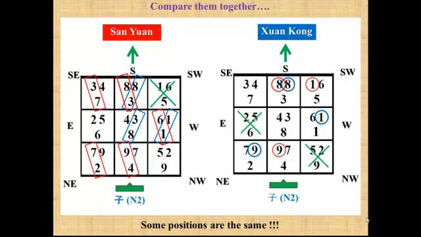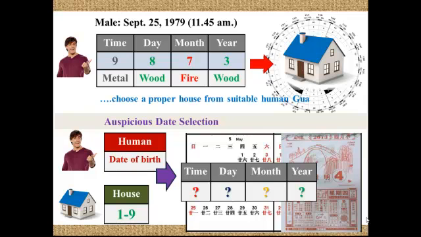In fact, for my school, we have both 24 and 64 charts of San Yuan flying star, depending on their detail. In the San Yuan flying star system, we could match people with their proper properties by looking at their date of birth. The year, month, day, and time are all taken into consideration for selecting the human number or human core. We bring the proper human core to find the good direction from 24 mountains for supporting humans' destiny. All of the 24 mountains have their own core number. This means the human core and mountain core have to match each other.